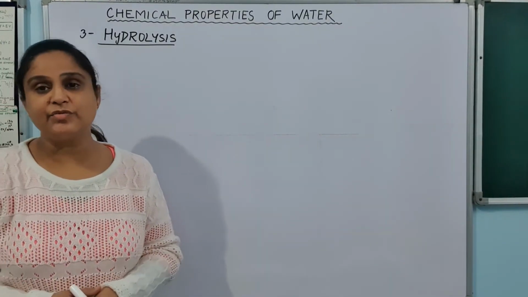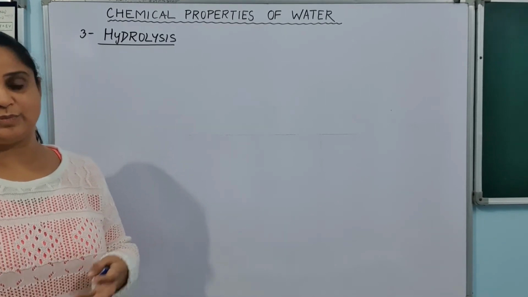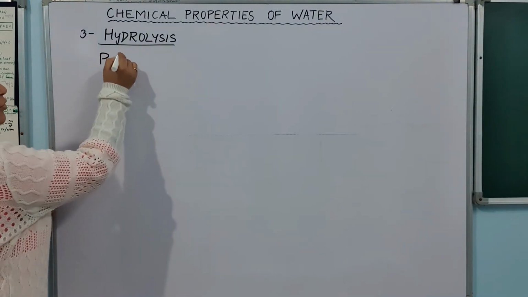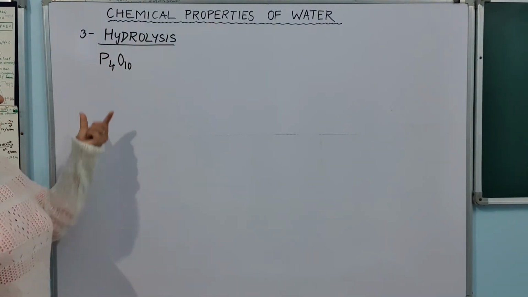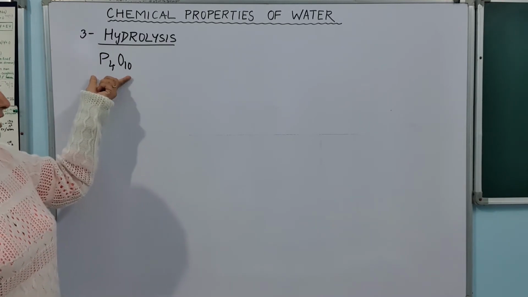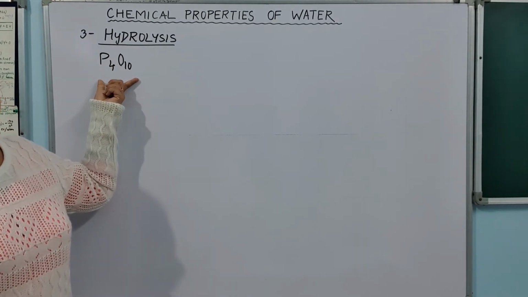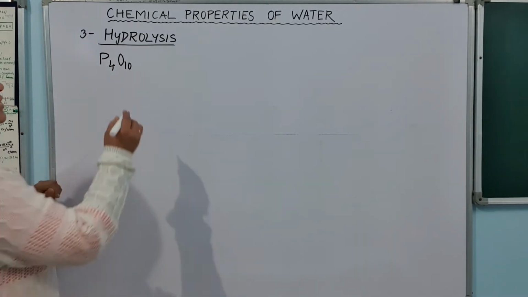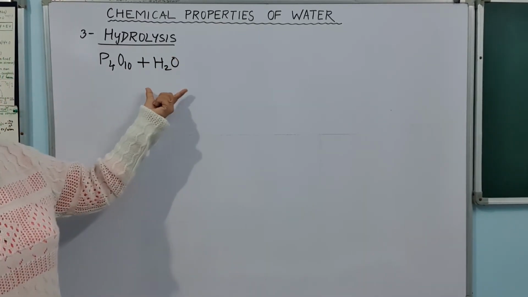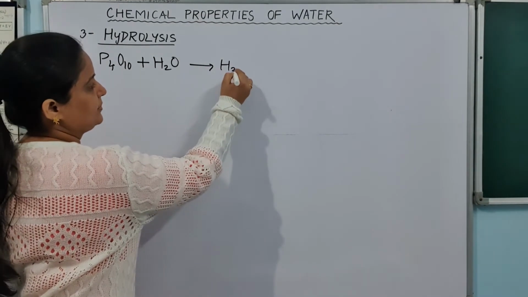Let's see some of the reactions where hydrolysis of the substance is taking place. What type of products are formed? Let's see. Here, one by one, I am giving you some examples. That is P4O10, phosphorus pentaoxide. P2O5 exists as P4O10, a dimer of phosphorus pentaoxide. So what happens when phosphorus pentaoxide is hydrolyzed? P4O10 reacts with water to give you phosphoric acid.